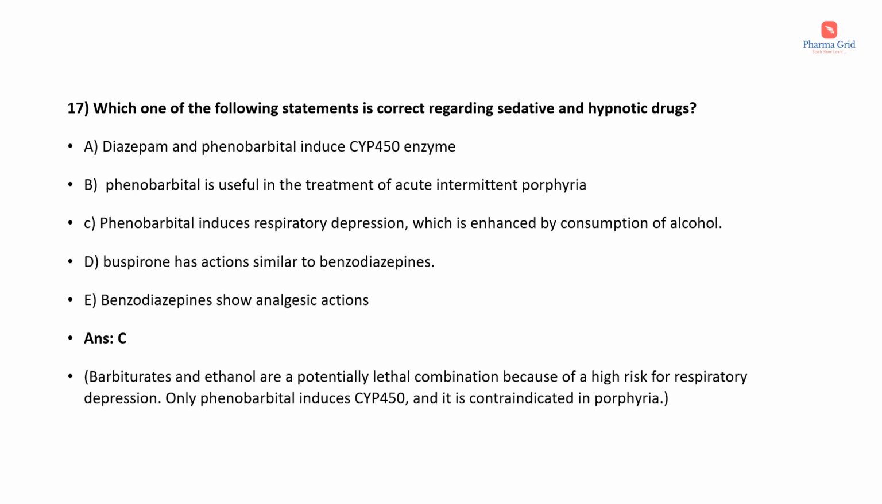by consumption of alcohol. Barbiturates and ethanol are a potentially lethal combination because of a high risk for respiratory depression. Only phenobarbital induces cytochrome P450 and it is contraindicated in porphyria. Okay, so in the first option they have mentioned that diazepam and phenobarbital induce cytochrome P450 enzyme. No, diazepam is not an enzyme inducer. Only phenobarbital is an enzyme inducer and these barbiturates are contraindicated in acute intermittent porphyria. Okay, so these options are wrong. So the correct statement is option C.